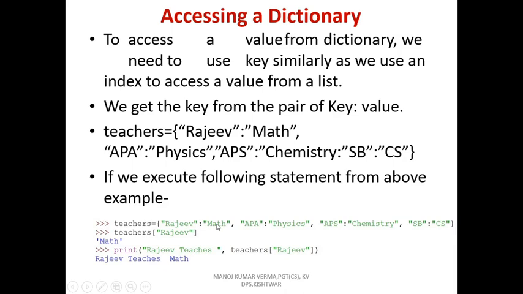Rajiv is a mathematics teacher. So here math is the value of key Rajiv. So math will display. If you want to print with print function, print teachers Rajiv, so the value math will come.